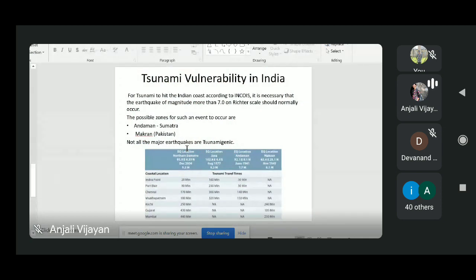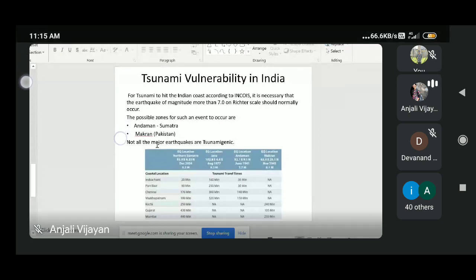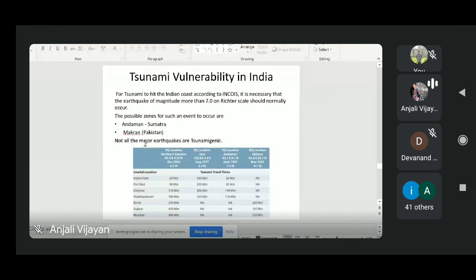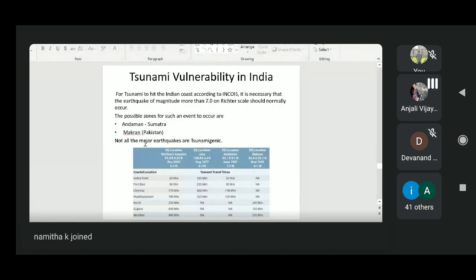Now we will see how vulnerable India is to tsunami hazards. If you look at the Indian scenario, there are two potential sources responsible for tsunamis in India. The east and west coast of India and the island region, the Andaman Nicobar island region, are likely to be mostly affected by tsunamis generated by subduction zone related earthquakes. The two potential sources are the Andaman Nicobar Sumatra Island Arc, and the Makran subduction zone, which is in the north of the Arabian Sea.